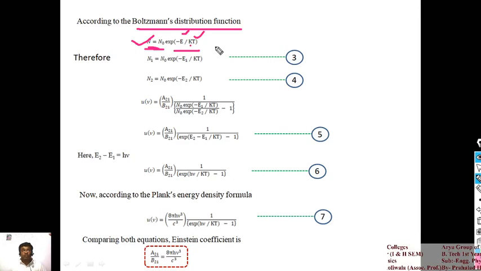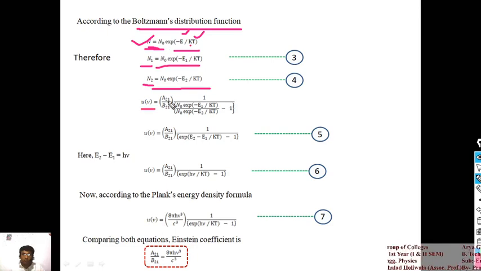Here we have two populations, N1 and N2. So that formula can be converted according to our case. N1 is equal to N naught exponential minus E1 upon kT, and N2 is N naught exponential minus E2 upon kT. So both equations you can put in equation number 2. After putting equations 3 and 4, we have U is equal to A21 upon B21 times 1 upon this one.